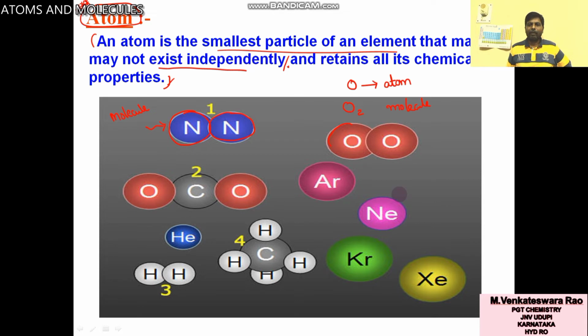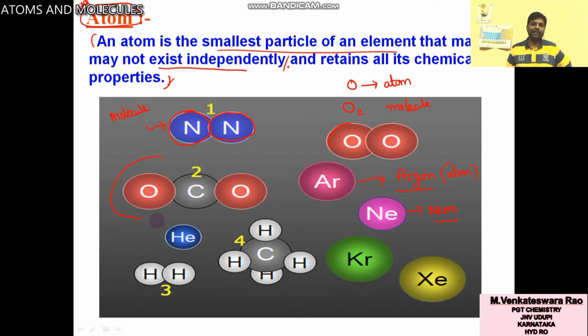Here, what about this Ar? You know what is the name? Argon. Single, only one. It is the smallest. So this is an atom. Neon, Ne, neon. This is also an atom, smallest.